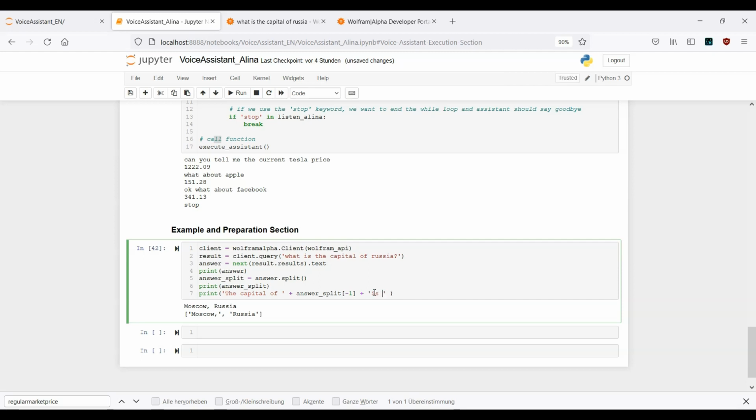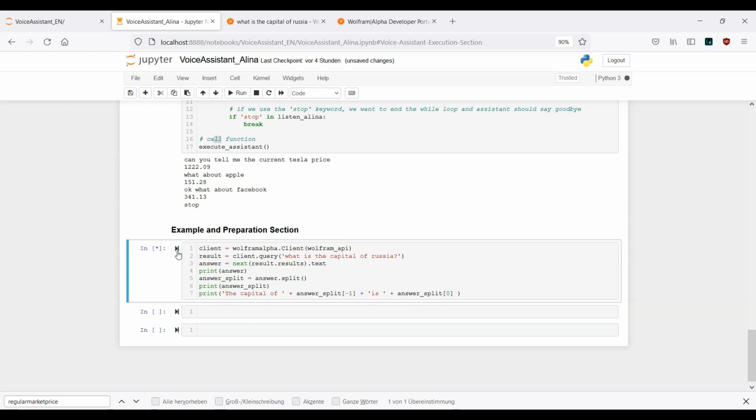So let's provide is, and now we want to make use of the other element of this list, which is Moscow. This is actually element number 0 because we start counting from 0. That means answer split 0. So the intention here is we want to get back the capital of Russia is Moscow. Let's see if this works here.